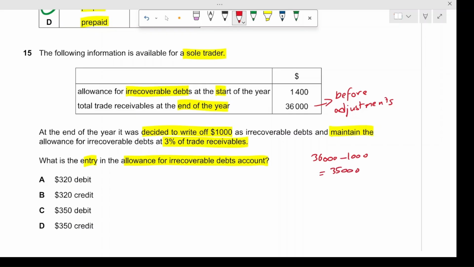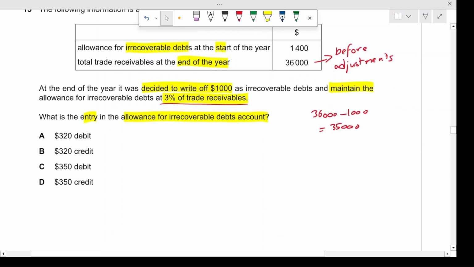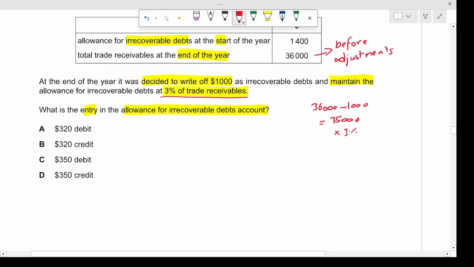This is the actual balance, and we record the allowance at 3% of trade receivables. Multiplying by 3% gives us a balance of $1,050. This is the closing balance.